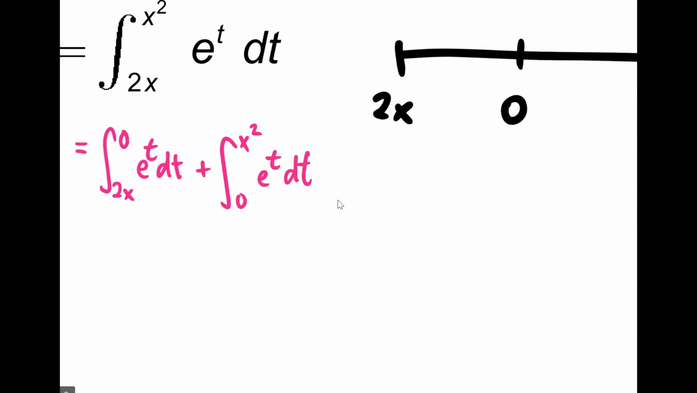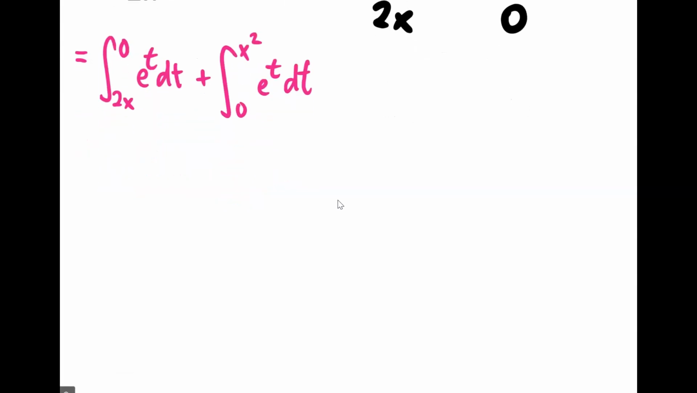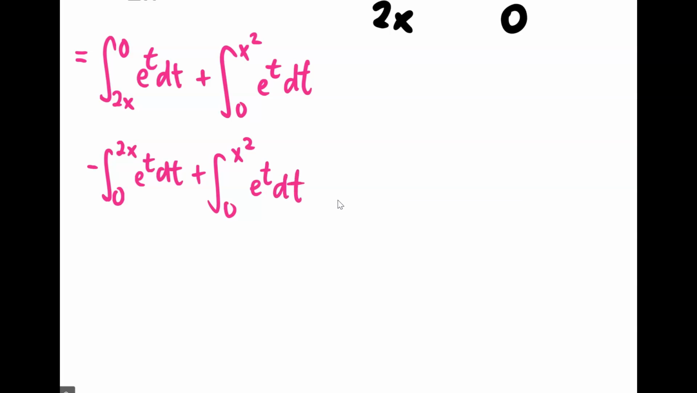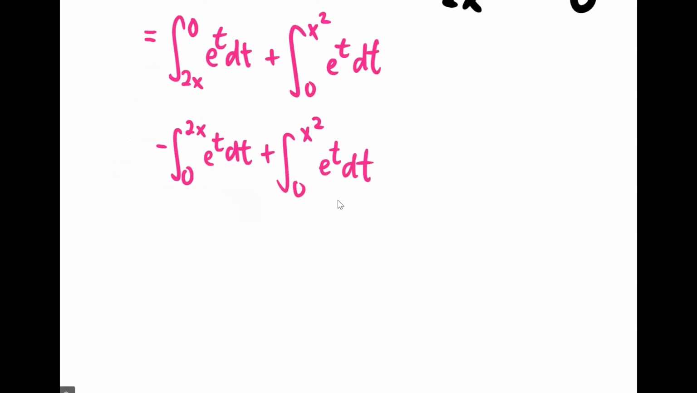You say I cannot have a variable on the bottom. So if I flip it, I can write it as a negative. How do we know that 2x is before x squared? Because 2x is on the bottom, we're going from bottom to top. So all I did from the first pink line to the second pink line was flip my upper and lower bounds for the first one, so I put a negative out front.